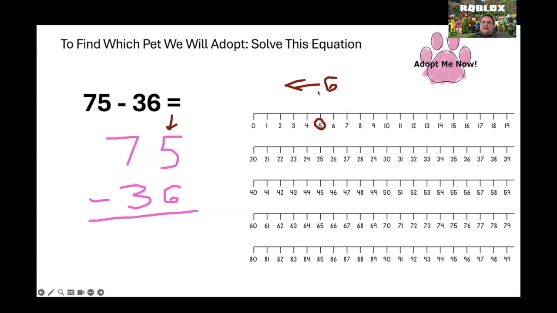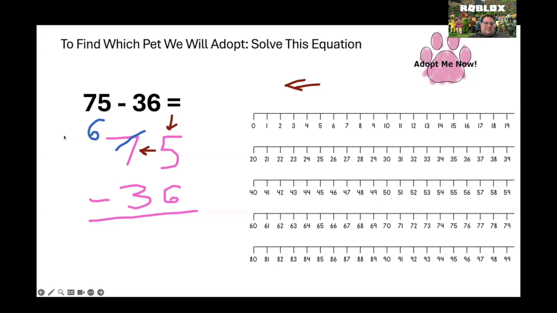But I quickly notice that my bottom number is bigger than my top number. If I try to jump back, 1, 2, 3, 4, 5, 6, I don't have a number to land on. So what do I have to do? I have to borrow. My 5 goes to its neighbor. Its neighbor is the 7. And it says, excuse me, 7, can I borrow a number? And the 7 says, of course you may. Takes one of it away.